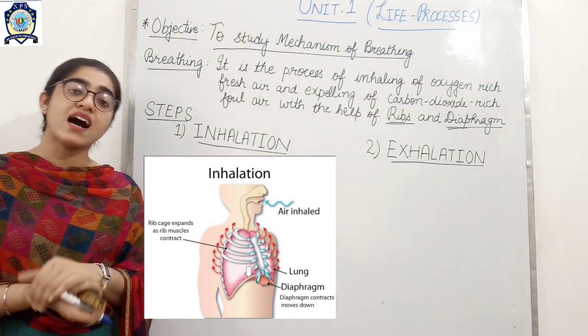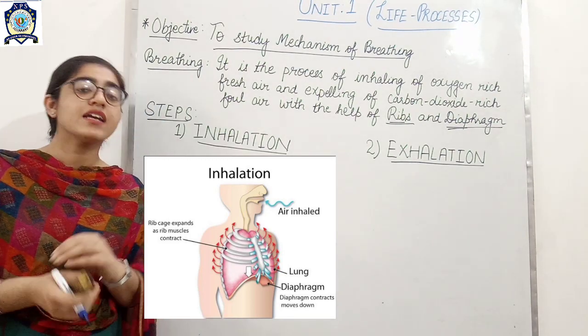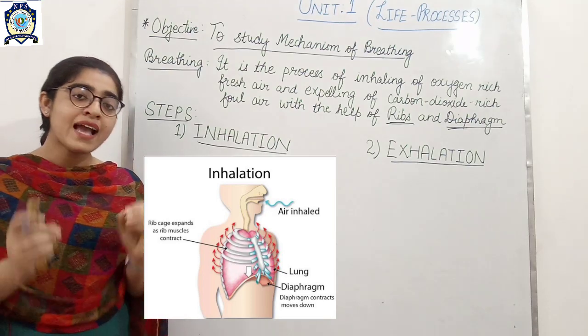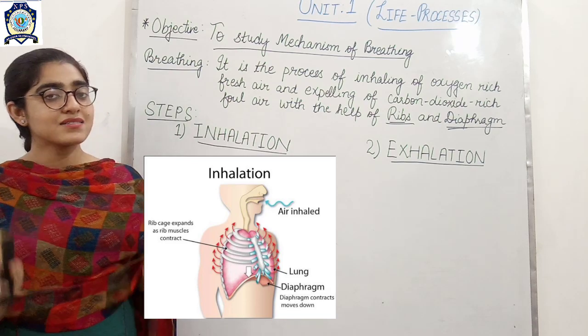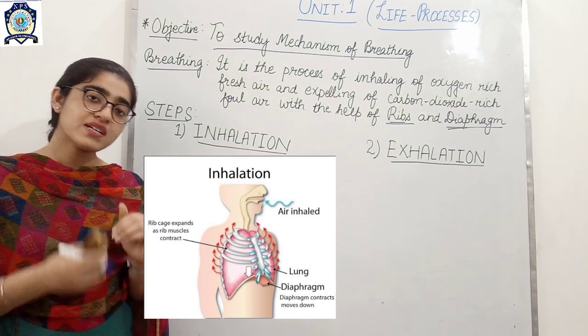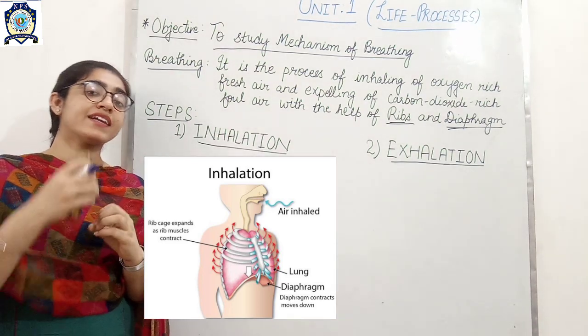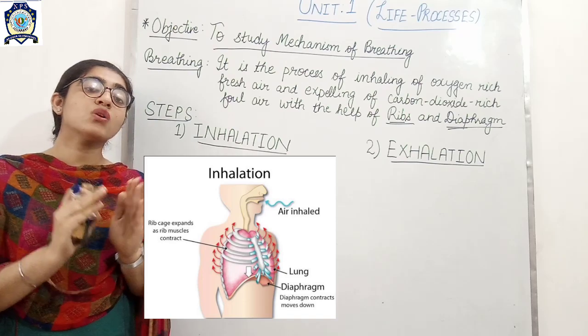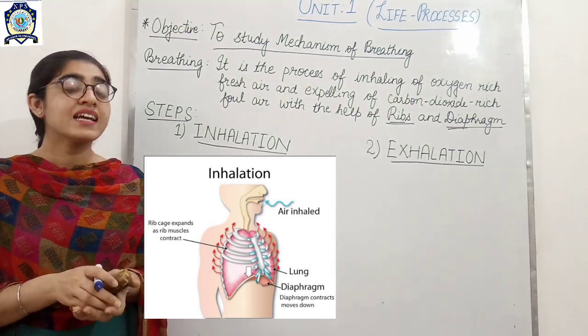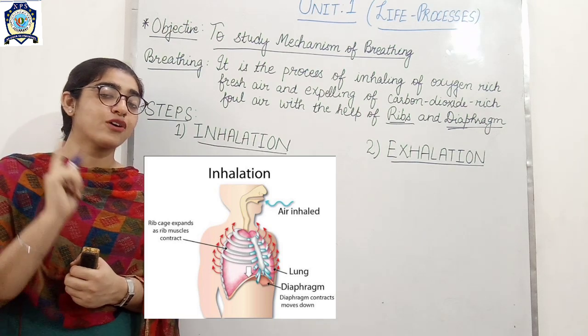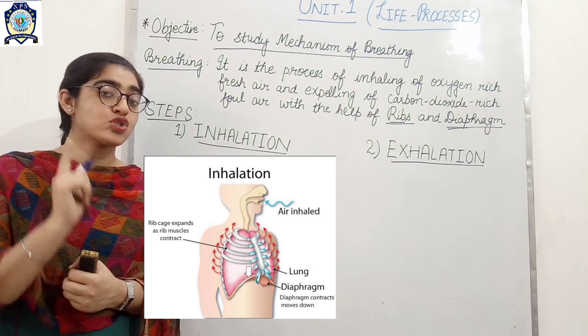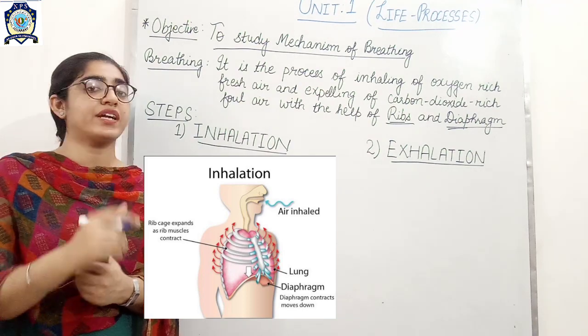What is the other name of inhalation? Inspiration. So inhalation or inspiration, both are the same. As we are saying that fresh air enters the lungs, how does the gaseous exchange occur? Gaseous exchange occurs at the site of alveoli, which we have discussed in the respiratory system.